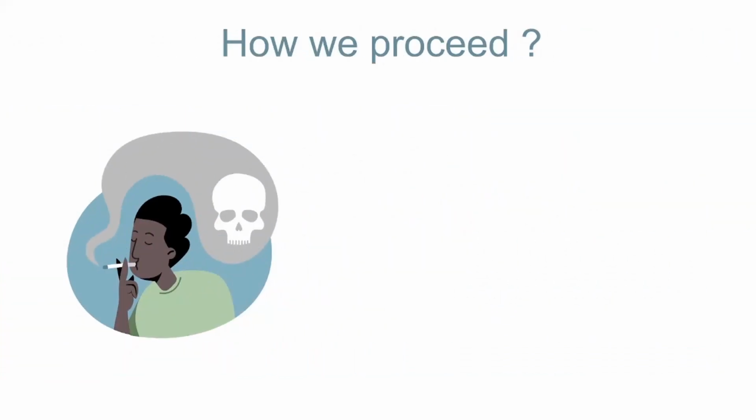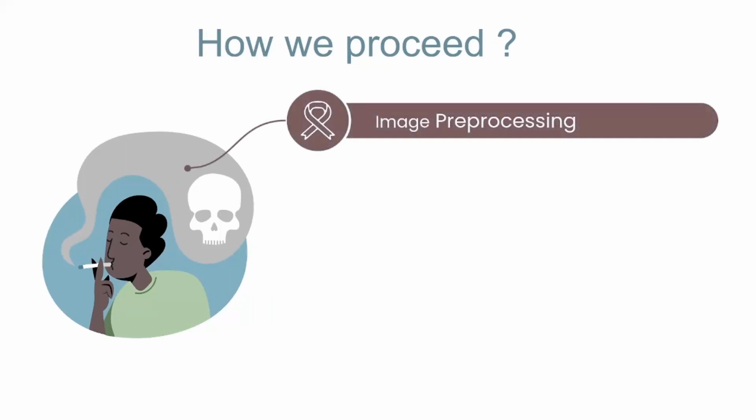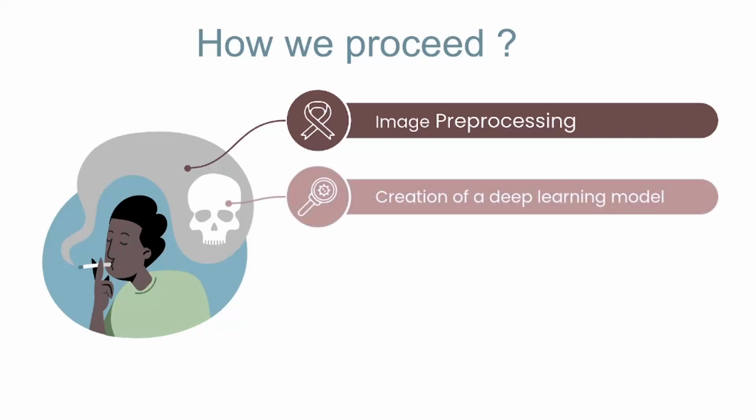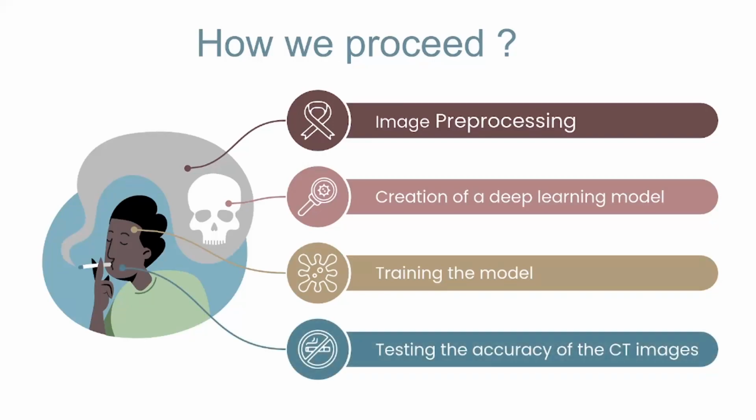How are we going to proceed? We are going to use image processing, which reduces the extra noise and picture quality issues, which will help to better analyze the CT image. We are going to create a deep learning model which will be based on various algorithms. Based on historical database records, the model is going to train. At the last, by all this methodology, we will predict the best and most accurate outcome.